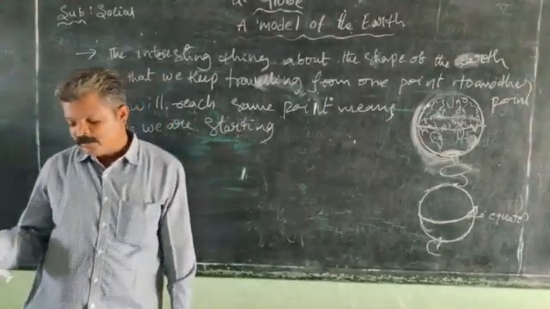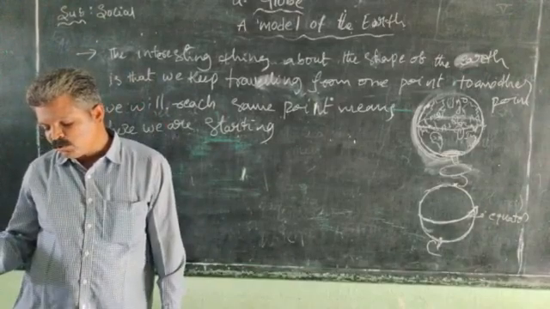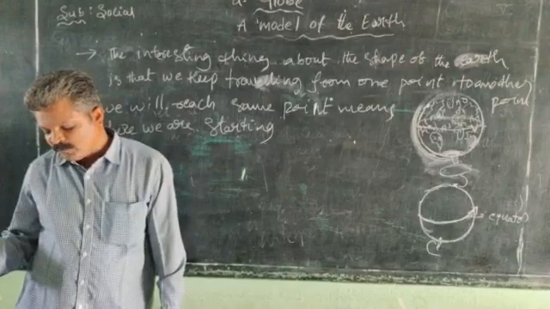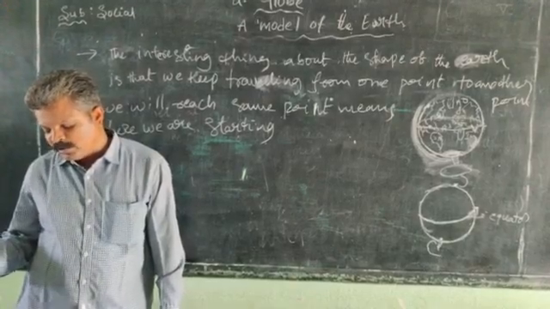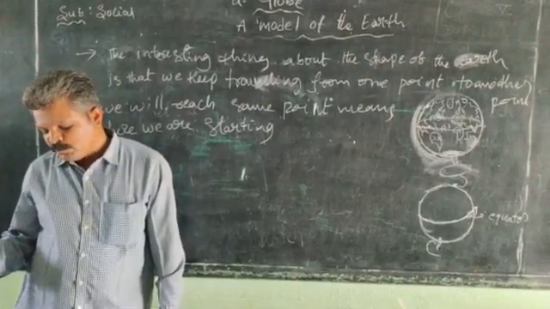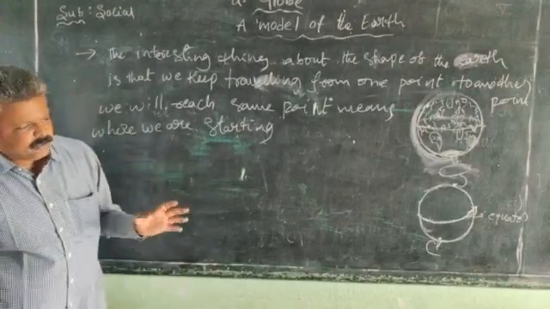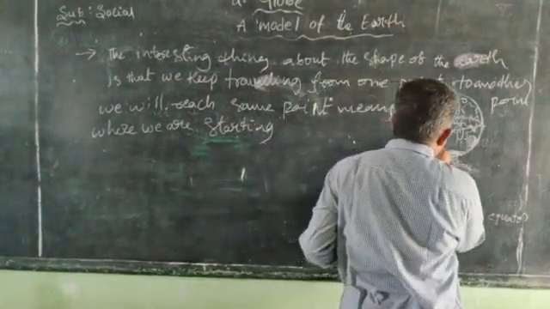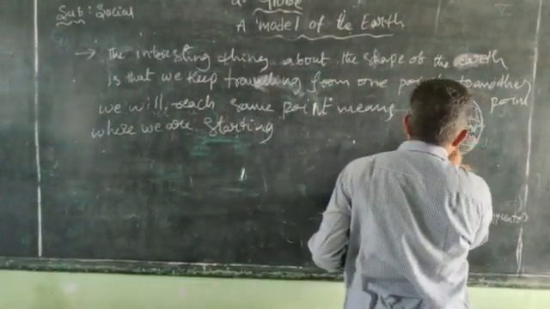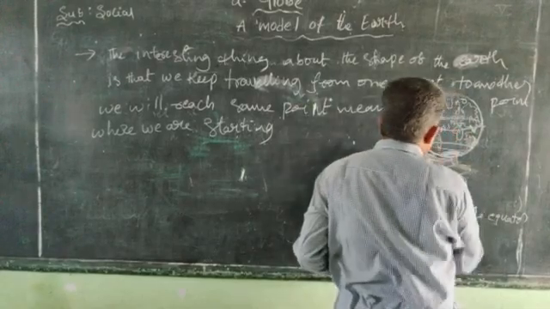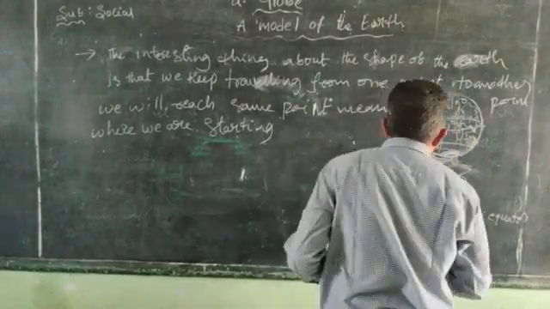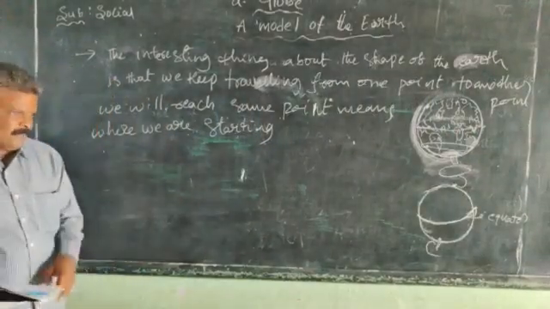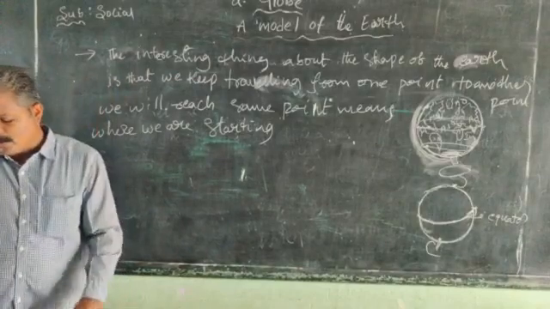So try to reach the same point without turning back. Try this on a globe. Start from any point and keep going in the same line and see if we come back to the starting point. Here we start, we are traveling and journeying here and there. There is no turning. Without turning, we will reach the starting point.